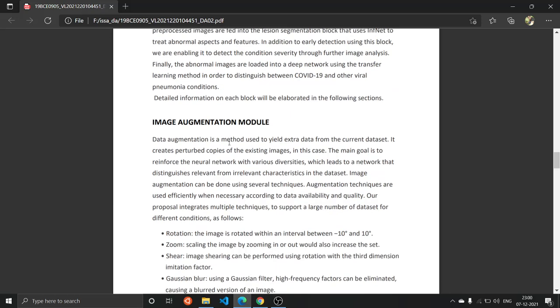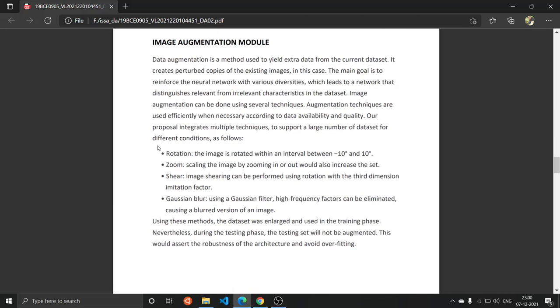The first one is the image augmentation module, in which we will take the raw images and rotate them within the interval of -10 degrees to 10 degrees. While the CT is scanning the lungs, there are different environments and different operators, so there is some shift in the lung alignment, and this will be corrected by the rotation.